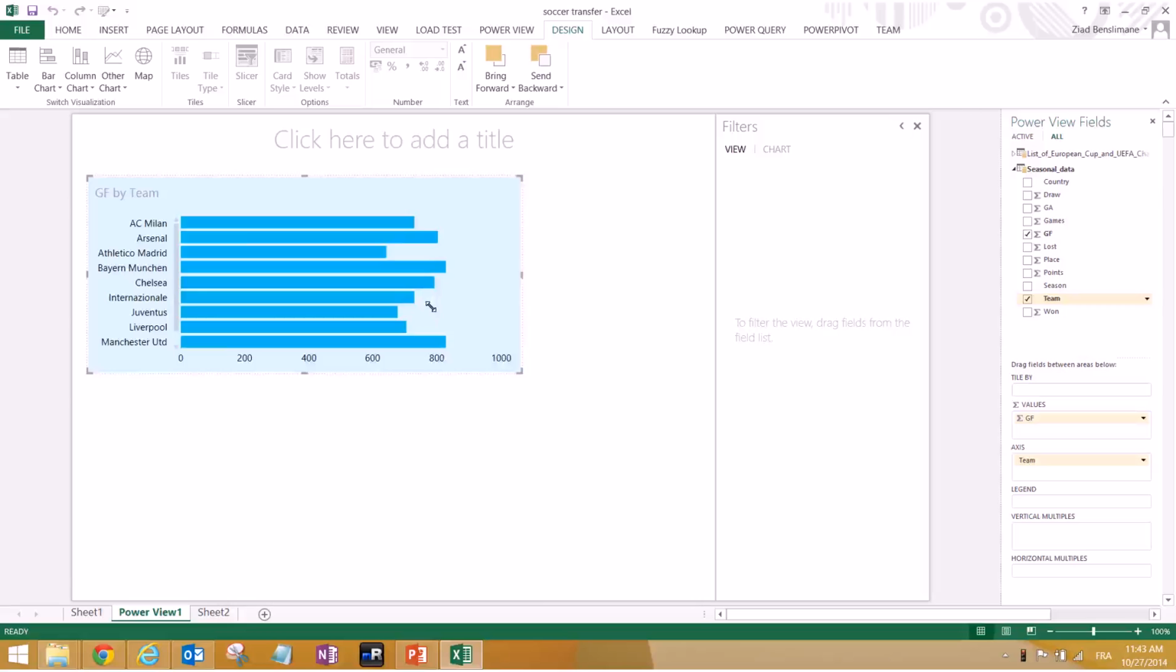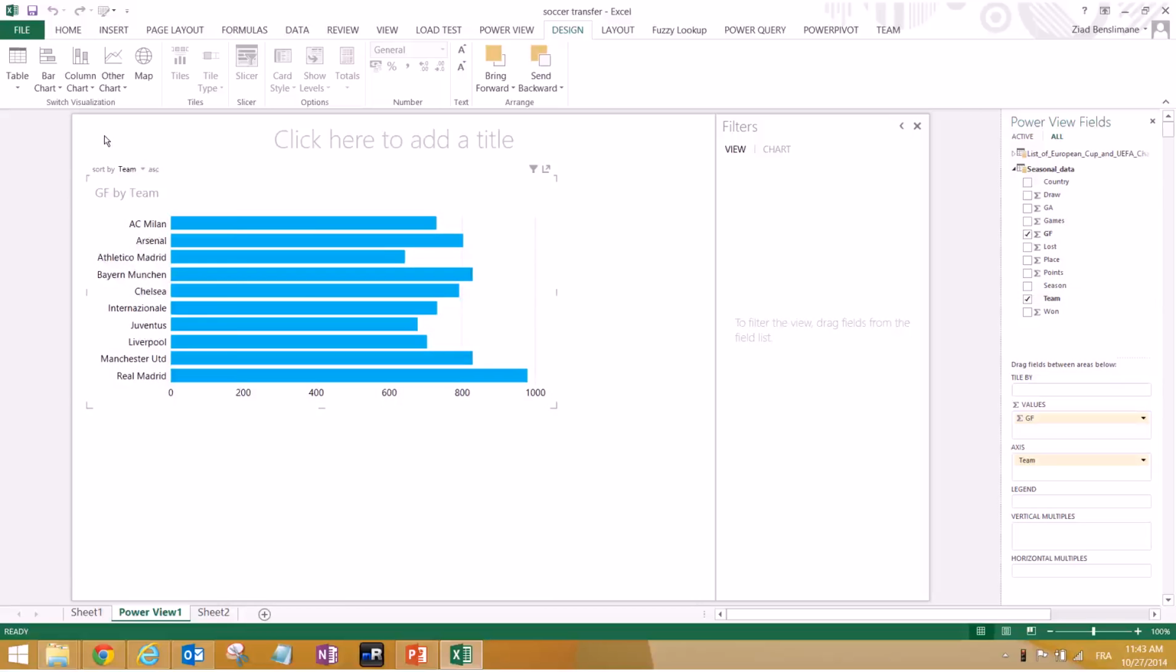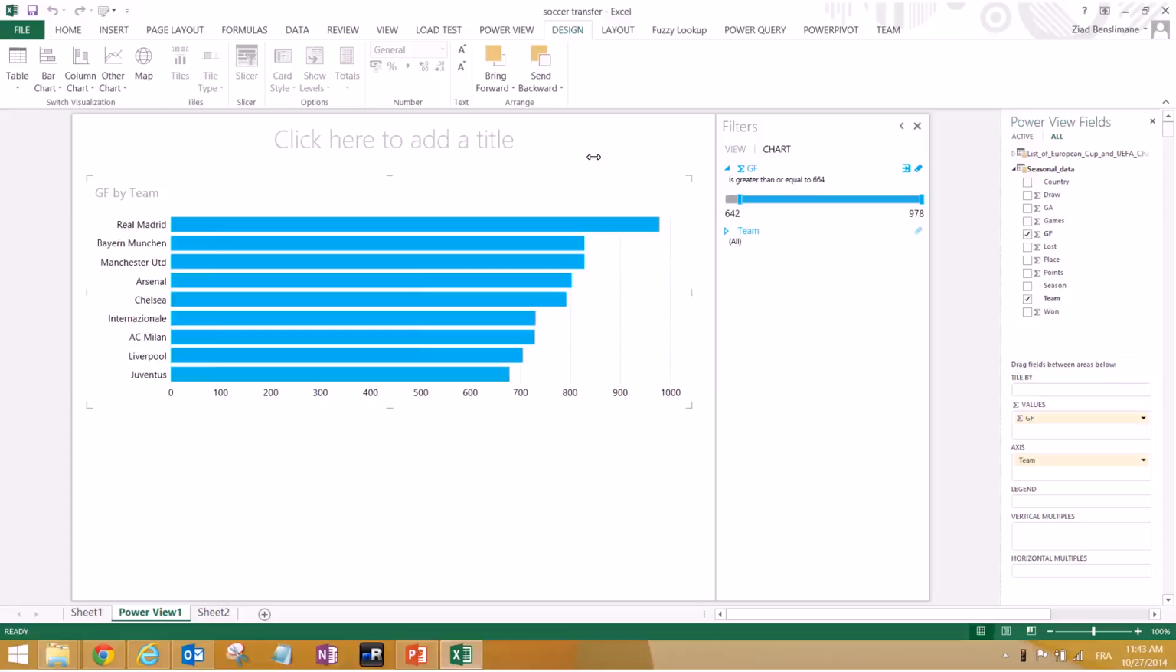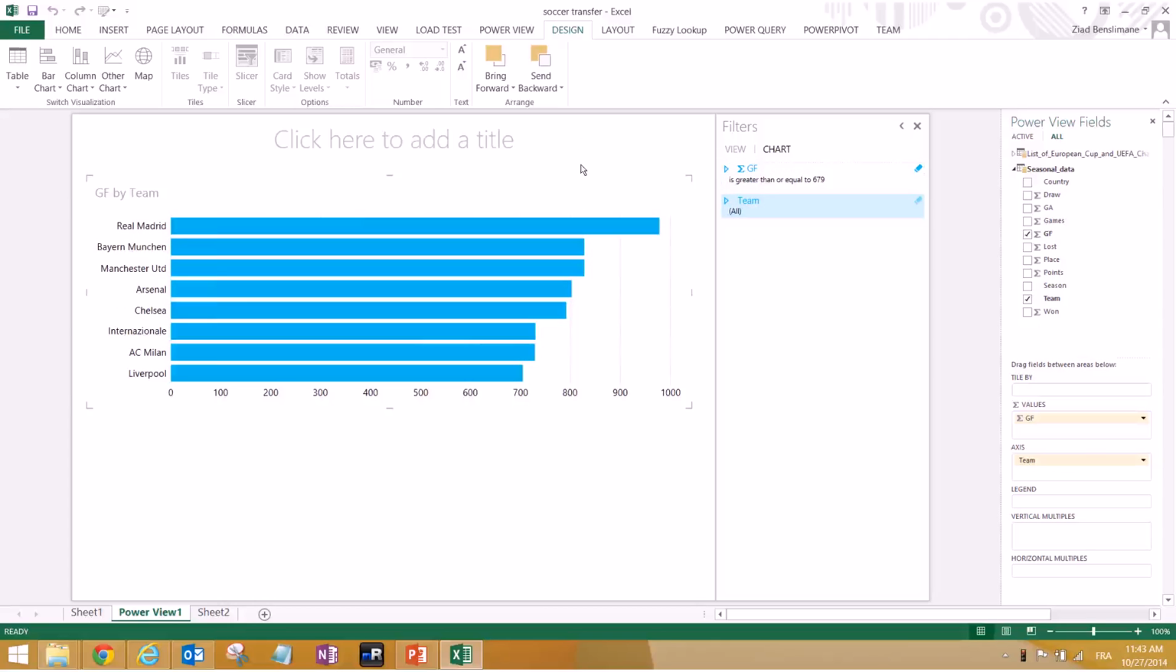So in a matter of seconds, we already have our bar chart, and we can put it in descending order. So now we know that Madrid has the highest number of goals scored, and here you have a lot of filters. You can filter by the number of goals with a slider, which is totally amazing. So we only care about the best teams, for example. And you can also select the teams you want.